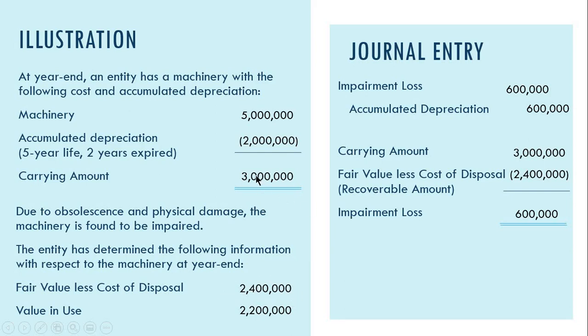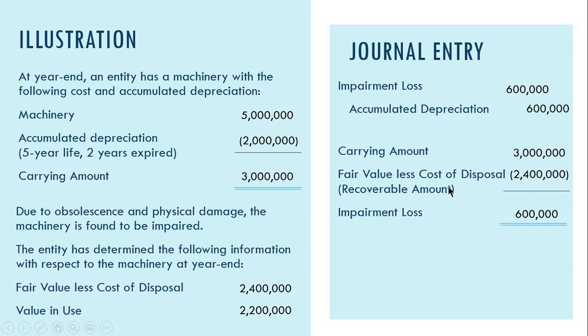I-compare mo siya sa carrying amount, you get the difference, then that is the impairment loss. Okay? So, the carrying amount is 3 million. The recoverable amount is whichever is higher between the two, which is actually the fair value less cost of disposal. Mas higher siya, 2.4 million. So, ito yung recoverable amount niya, 2.4 million. So, 3 million carrying amount minus recoverable amount ng 2.4 million. So, meron tayong impairment loss na 600,000.